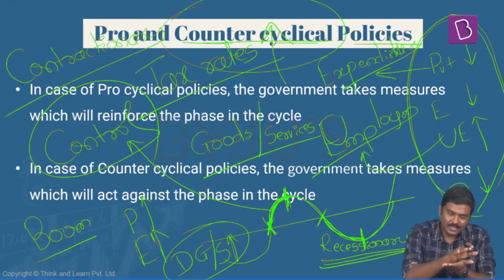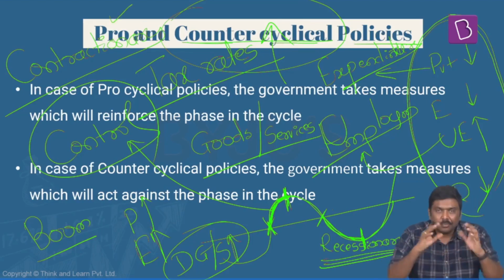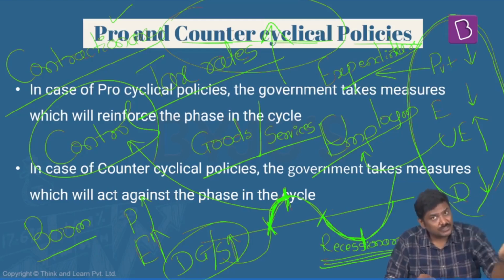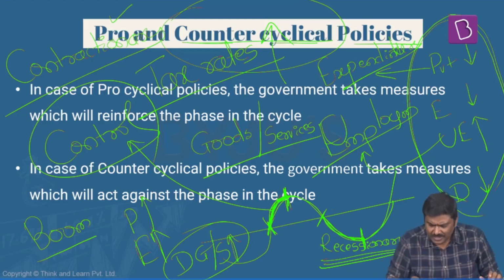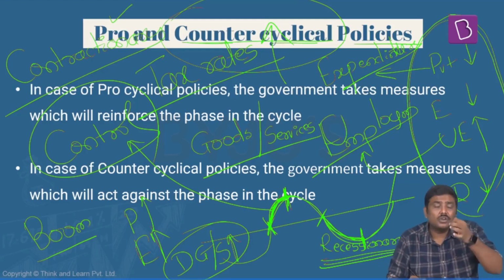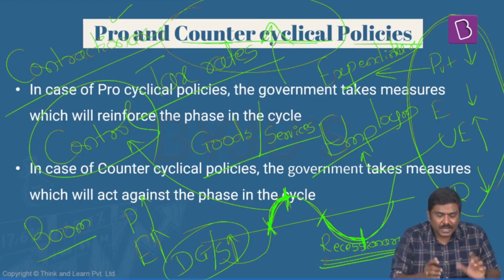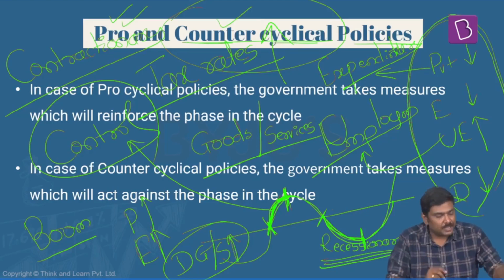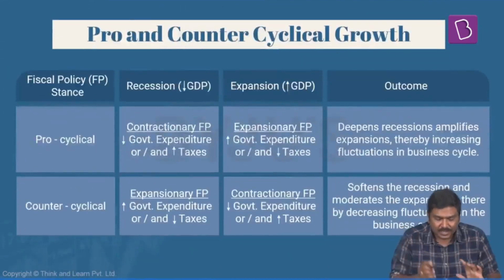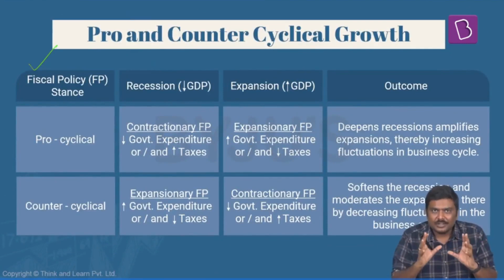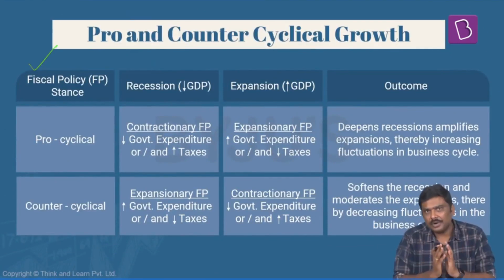You can read it in the other way. For example, under pro-cyclical policy, we have seen that when there is a boom, government follows an expansionary fiscal policy. When there is a recession, government is following a contractionary fiscal policy. This is the basic idea of pro and counter-cyclical policies. The same thing has been provided in this particular table. Now you'll have to understand why government's policies are very important here.